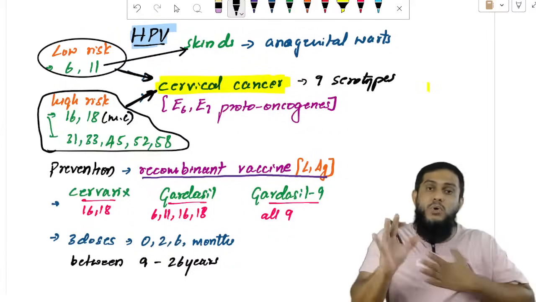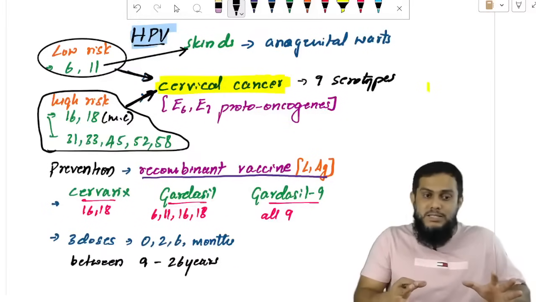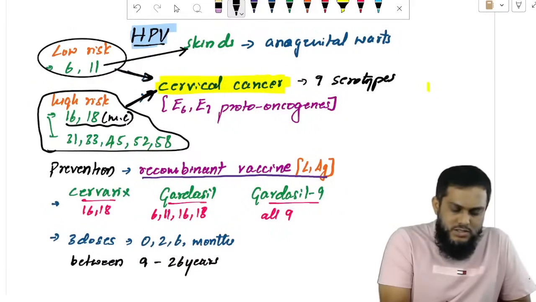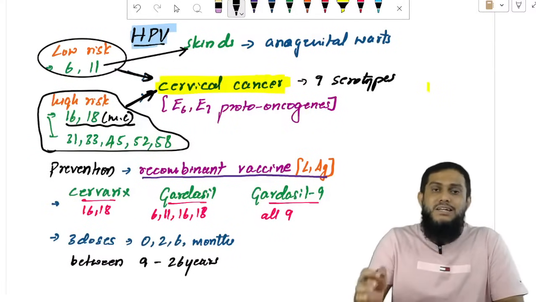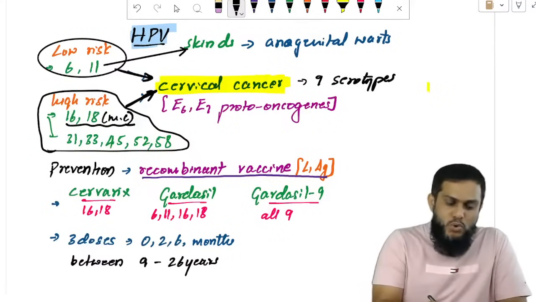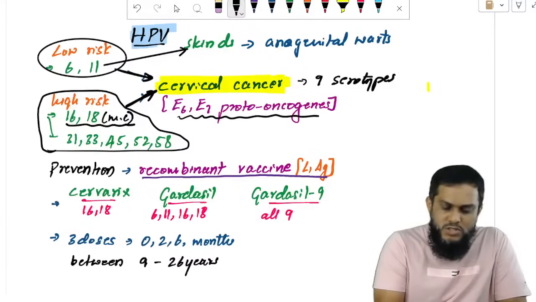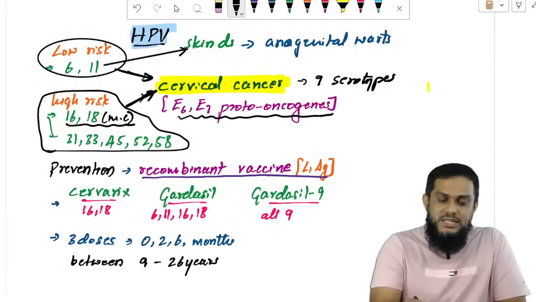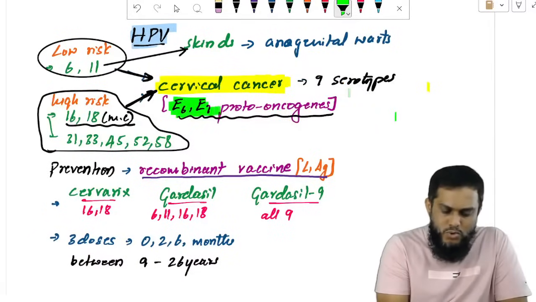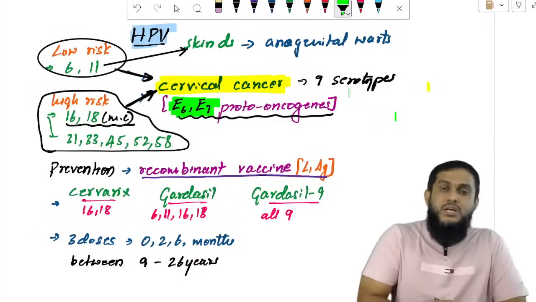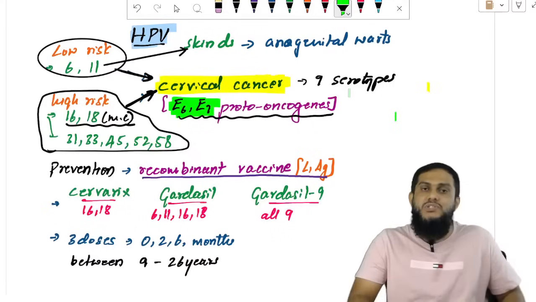6 and 11 have low risk. The remaining serotypes all have high risk. Among the high risk, 16 and 18 are most common. And the proto-oncogenes responsible for the cancer are the E6 and E7 genes. I want to highlight, very, very important: proto-oncogenes responsible for cervical cancer, E6, E7 genes.